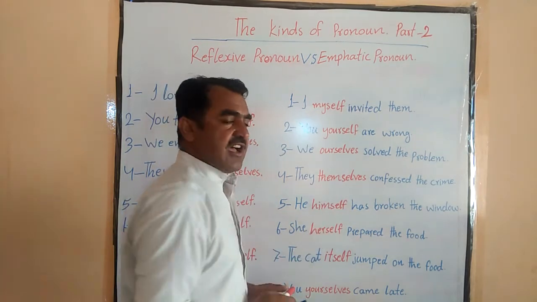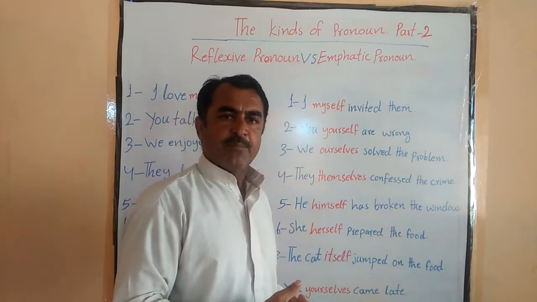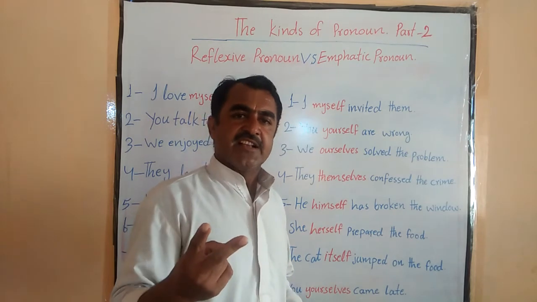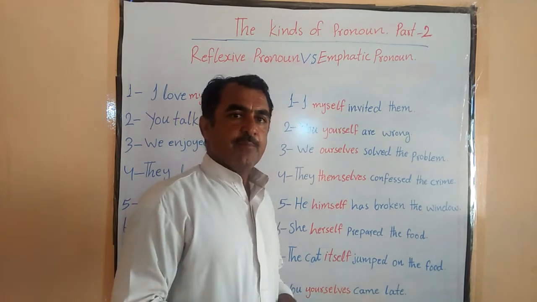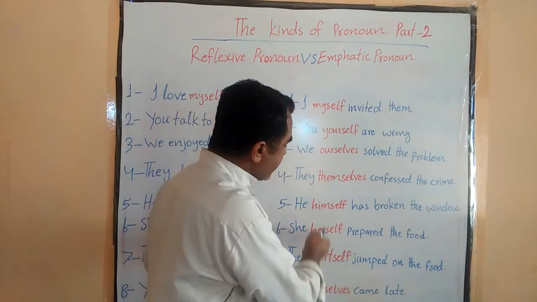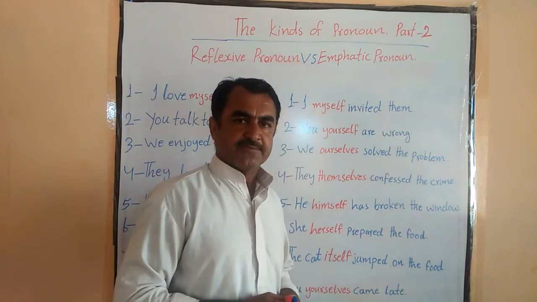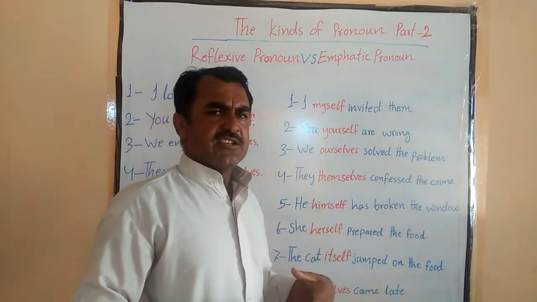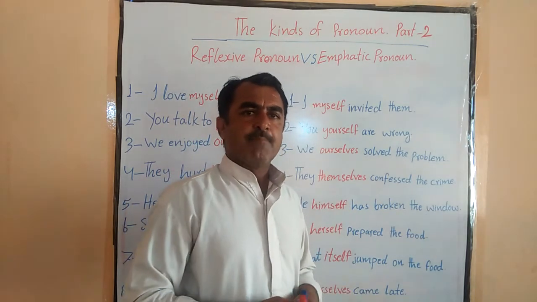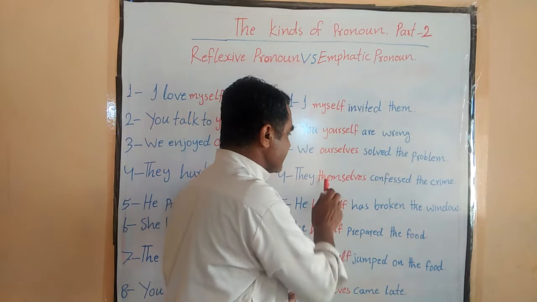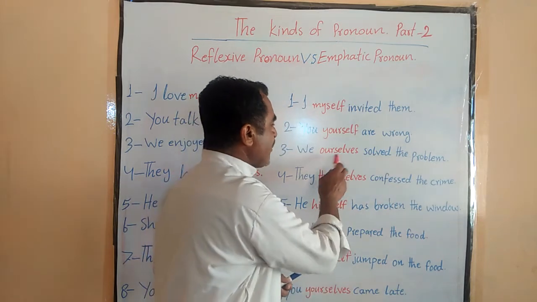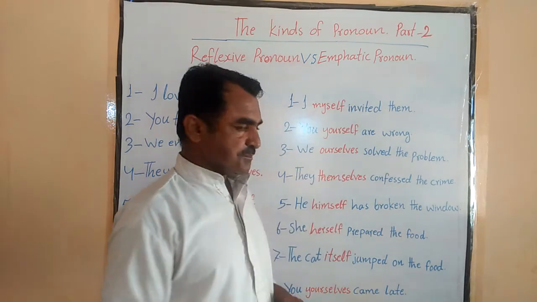In these sentences, before the verb. It is the second sign to understand. Mostly these emphatic pronouns come directly after the subject. Maybe in some exceptional cases it is possible otherwise, but mostly they are like this.